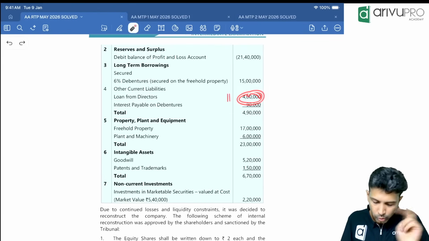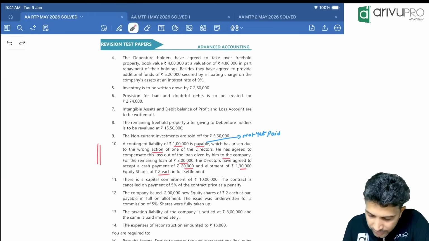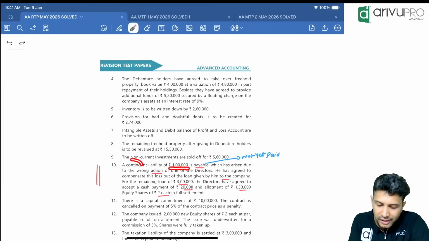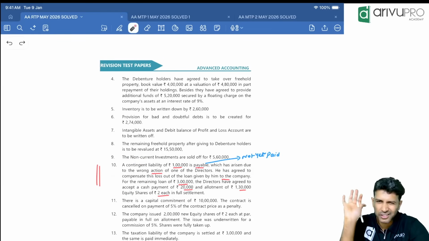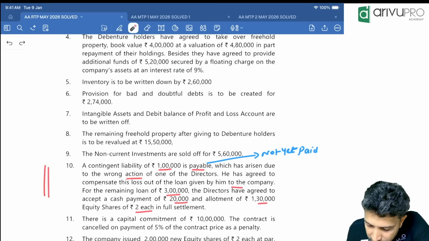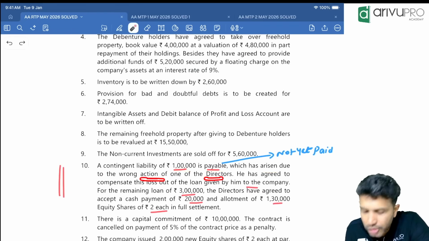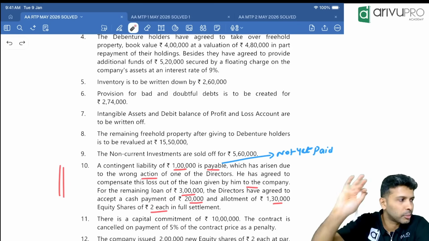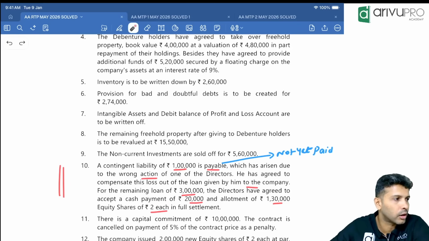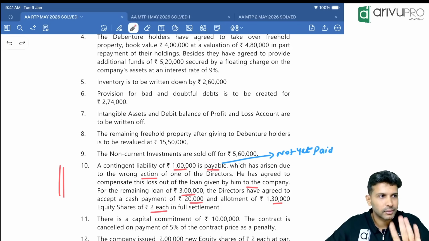Loan from directors 4 lakh. Check this. A contingent liability. This is the only new adjustment. Rest everything is repeat. A contingent liability of 1 lakh is payable, which has arisen due to the wrong action of one of the directors.